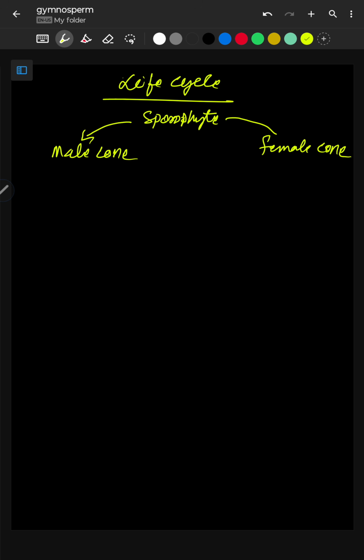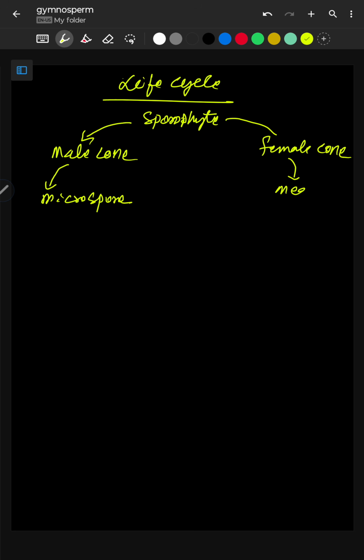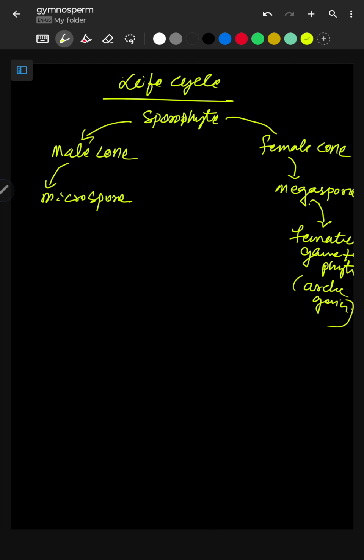The male cone produces the microspore and the female cone produces the megaspore. The megaspore develops into female gametophyte or archegonia. Then microspore develops into pollen grain.